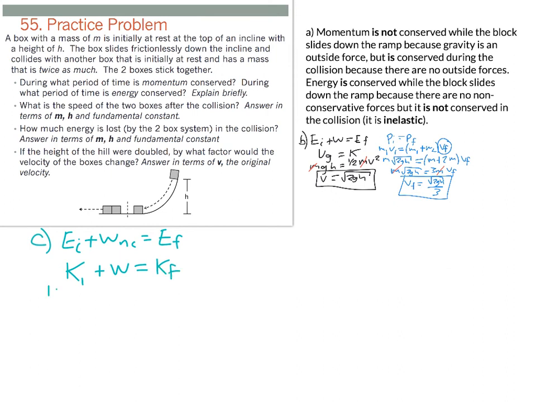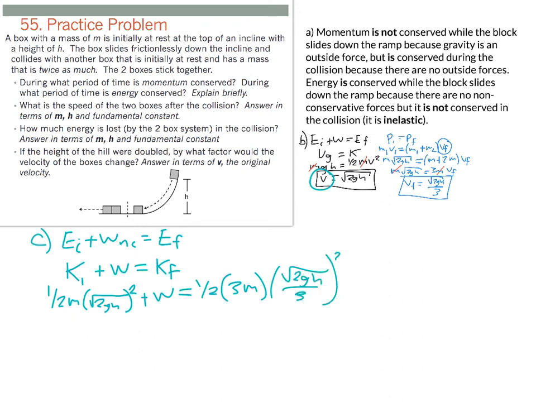So initially it's just 1/2 m times that initial velocity, the square root of 2gh, squared, plus the work done is going to be equal to 1/2 times the combined mass, which is 3m, times that final velocity, root 2gh over 3, that entire quantity squared.